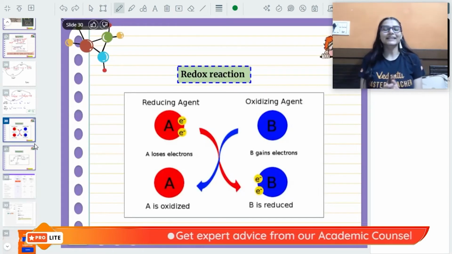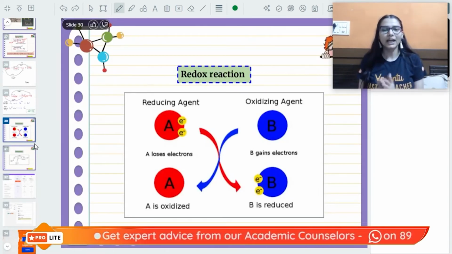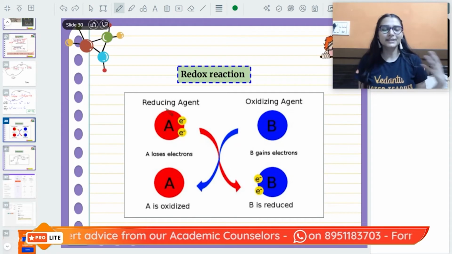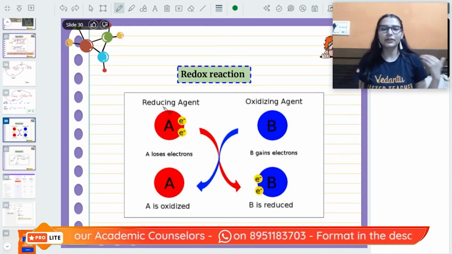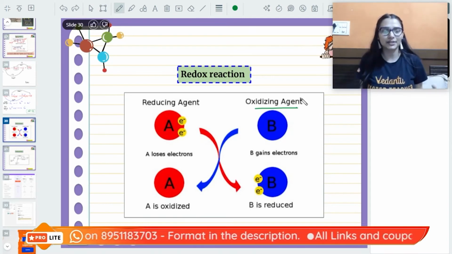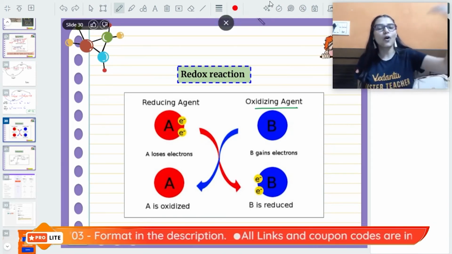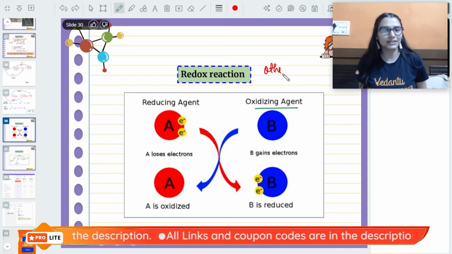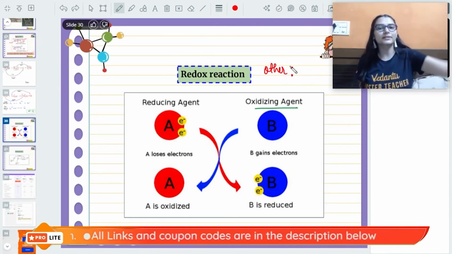Then we have the agents also. This is important. Remember, whenever a substance is helping the other species, like we are saying the term oxidizing agent, so it means it is oxidizing the other species. It's an agent, so it will help the other substance.